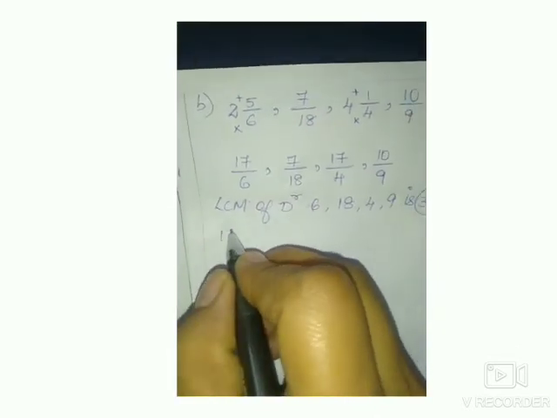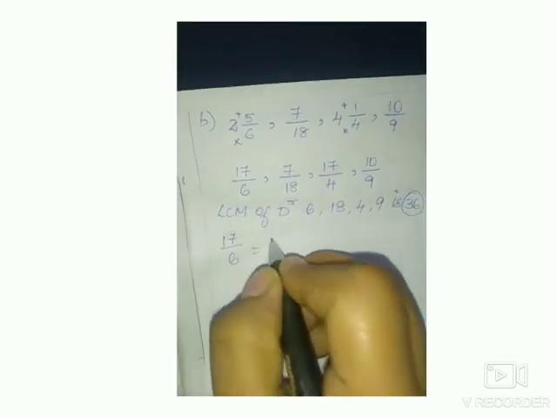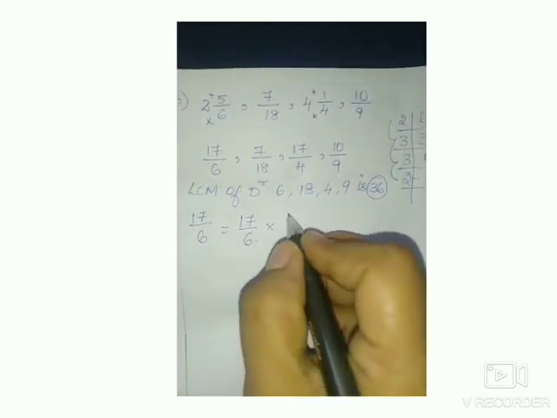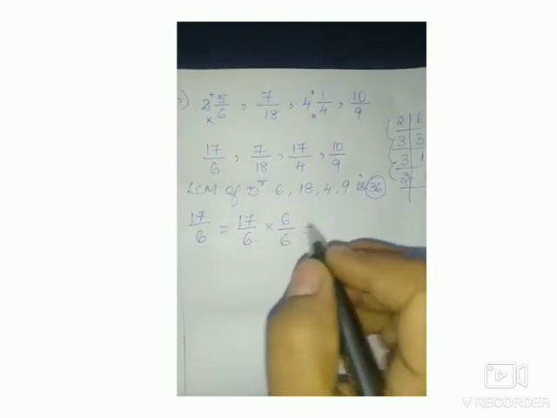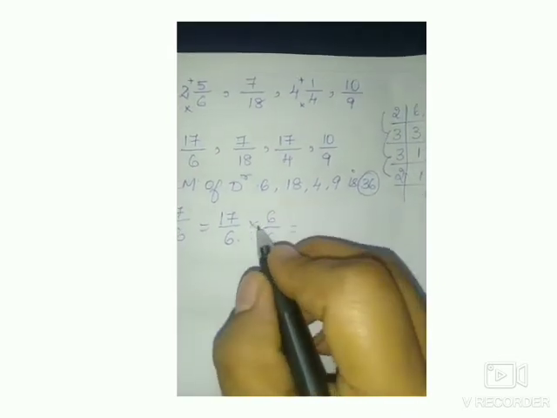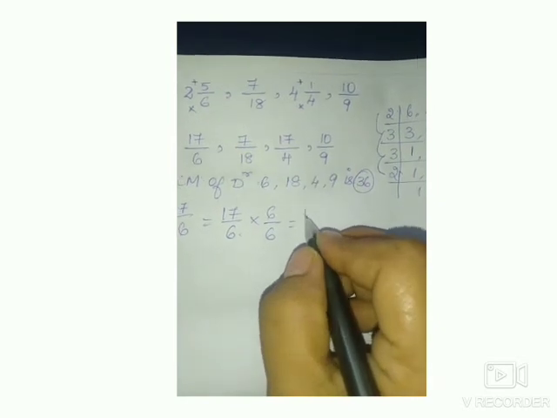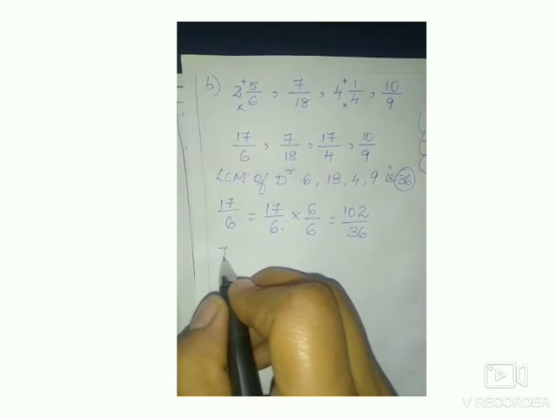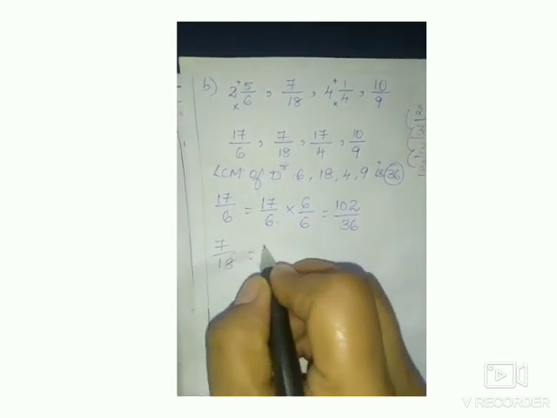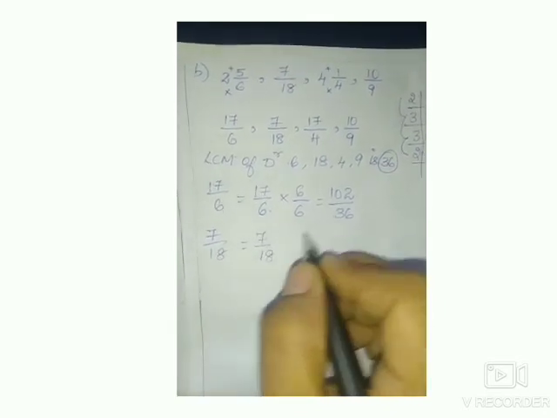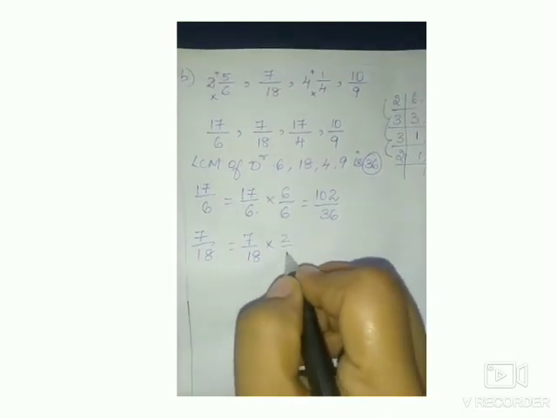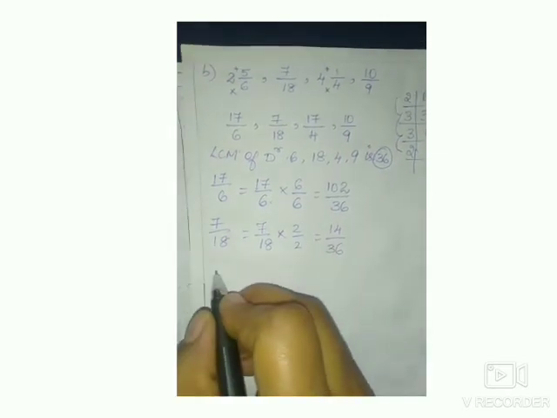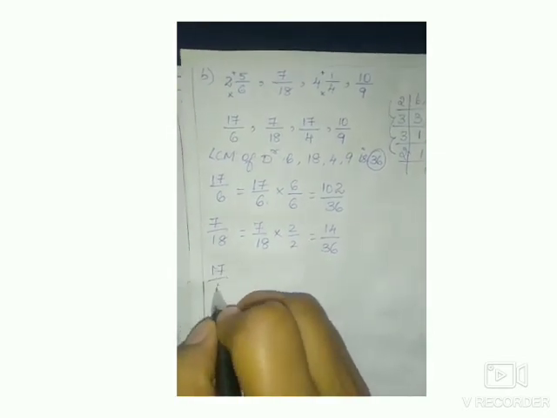Now let us consider 17 by 6. So the first fraction is 17 by 6. 6 how many are 36, children? 6 6s are 36. So multiply numerator by 6. 17 6s are 102 by 36. Next, the second fraction is 7 by 18. 18 how many are 36? 2s are. So 7 2s are 14, 18 2s are 36.